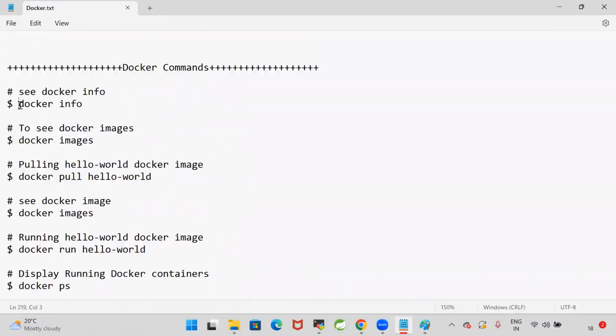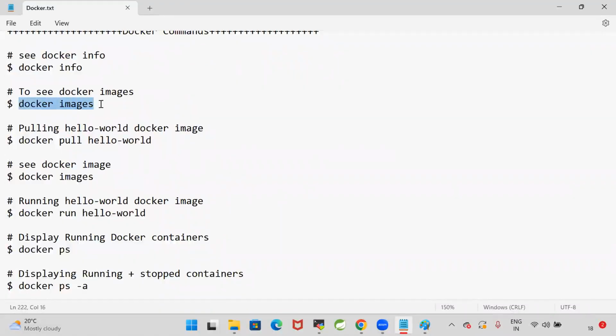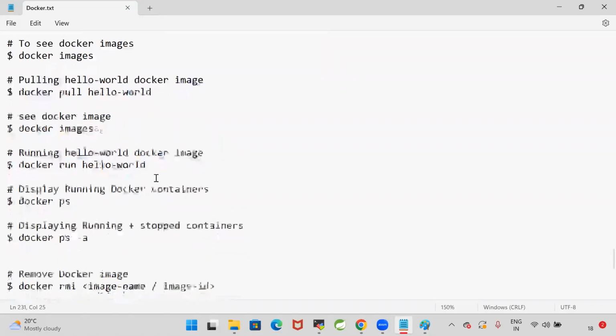Docker info, which is used to see the information about our Docker daemon. Docker images, what all the images that we have in our system. Docker pull is used to download the image. And after downloading, we can see the images by using Docker images command. I want to run the image. For that, we will go for Docker run hello world. Running the hello world Docker image.